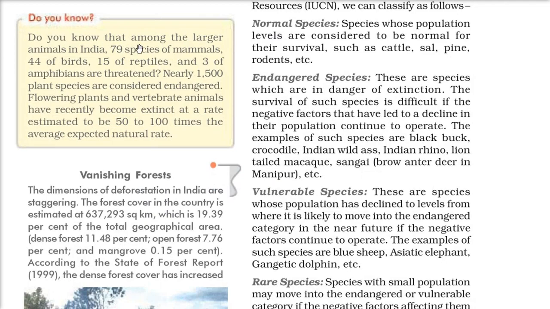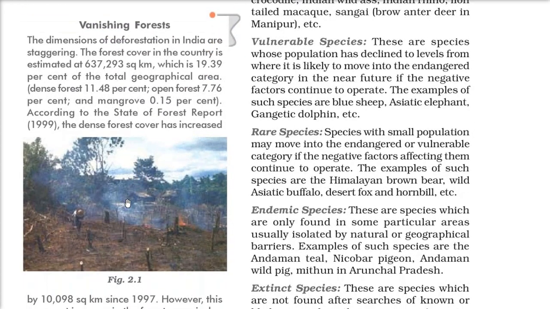We are talking about the large animals: 79 species of mammals, 45 of birds, 15 of reptiles, and 3 of amphibians are threatened. 1500 plant species are endangered. Flowering plants and vertebrate animals have recently become extinct, and it's at a rate much faster than we can expect.